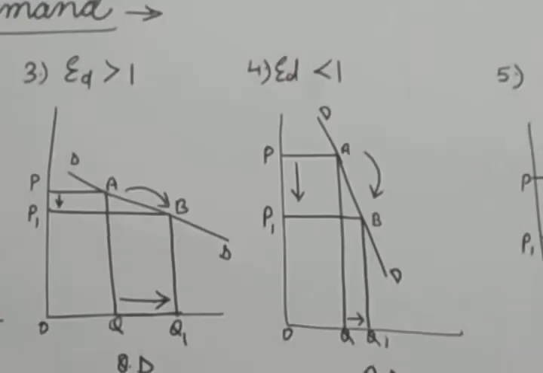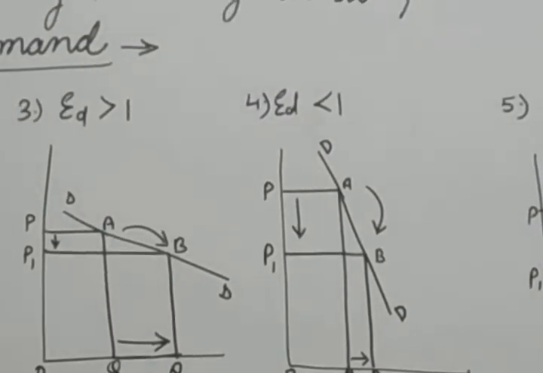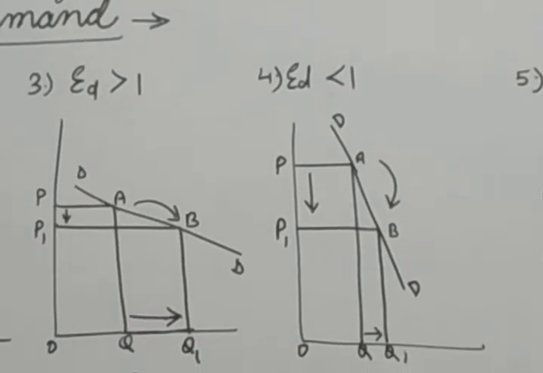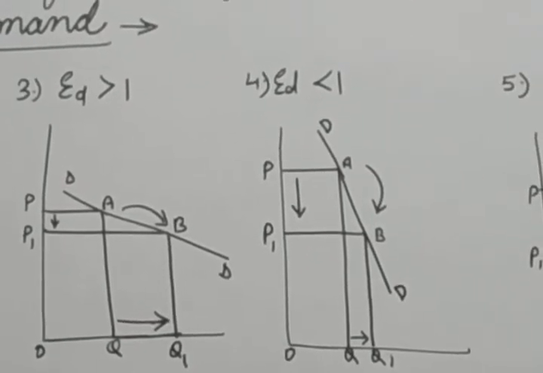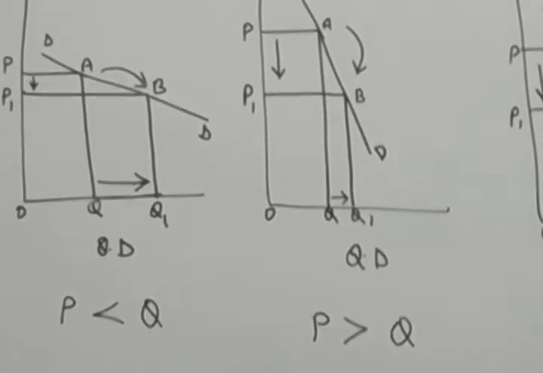Now let's come to the fourth situation. ED is lesser than 1. That means highly inelastic demand, or you can say inelastic demand. That means elasticity of demand is lesser than 1. Now see the diagram.